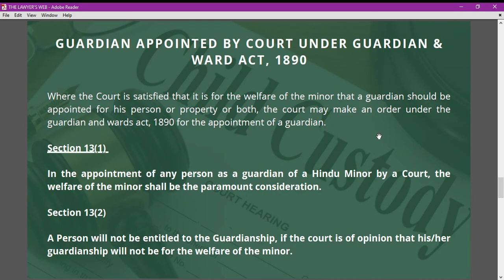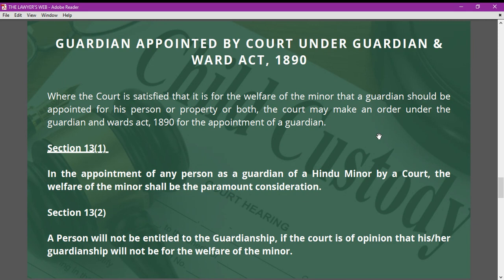Now, if we talk about the guardian appointed by court under Guardian and Ward Act 1890, there are some provisions like section 13 clause 1, 13 clause 2. If we talk combinedly about this particular thing, the welfare of the minor is of paramount importance in this particular act and for the appointment of guardian under Guardian and Ward Act 1890.